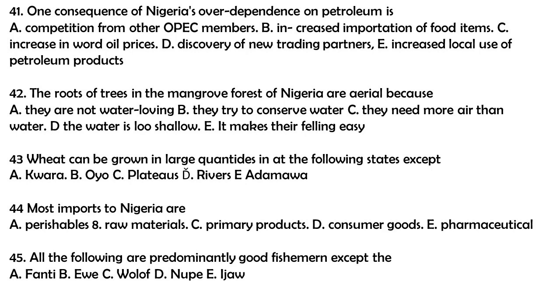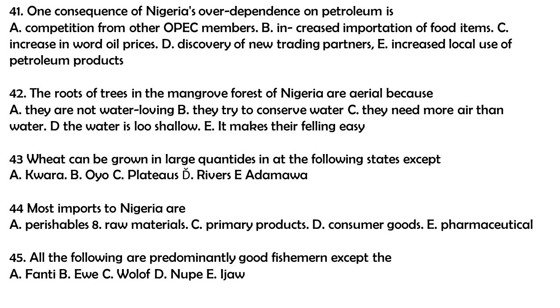Question 41. One consequence of Nigeria's overdependence on petroleum is A. Competition from other OPEC members. B. Increased importation of food items. C. Increase in world oil prices. D. Discovery of new trading partners. E. Increased local use of petroleum products. The answer to this question is A. Competition from other OPEC members.